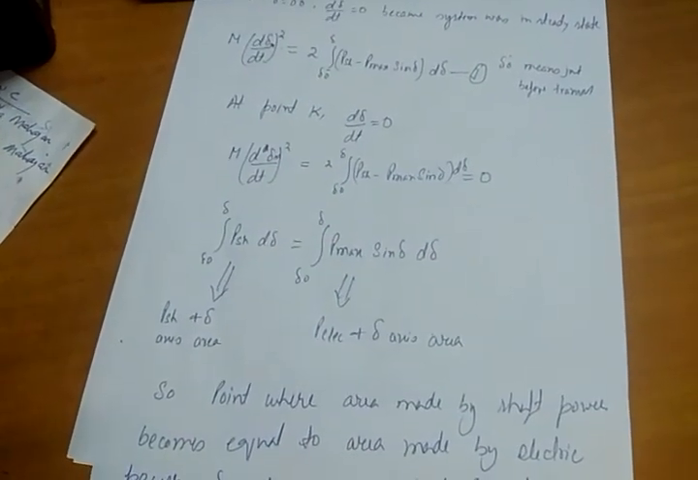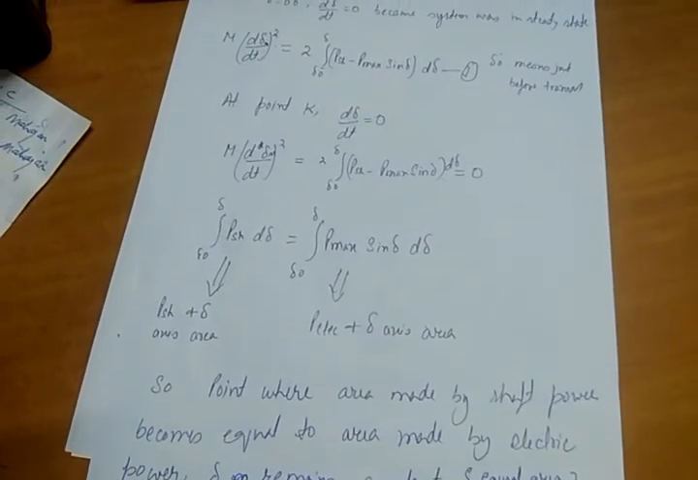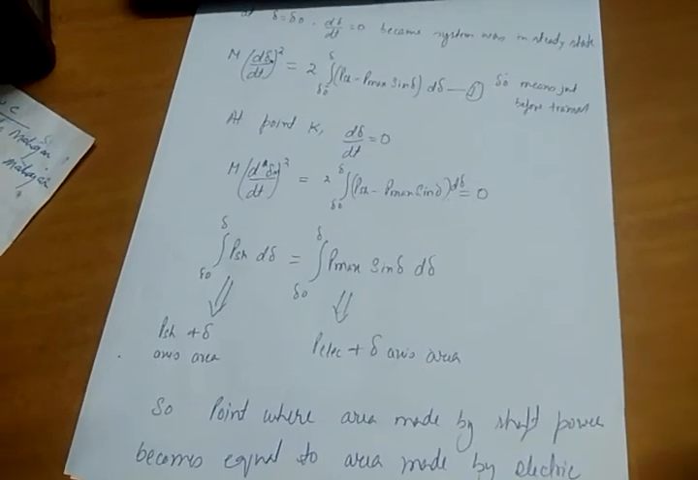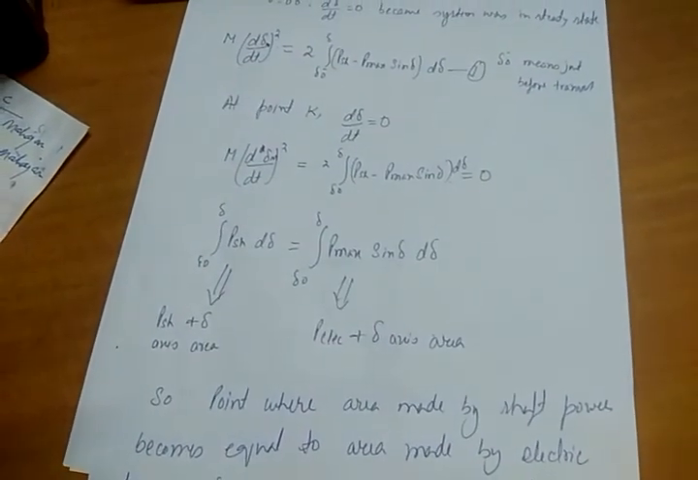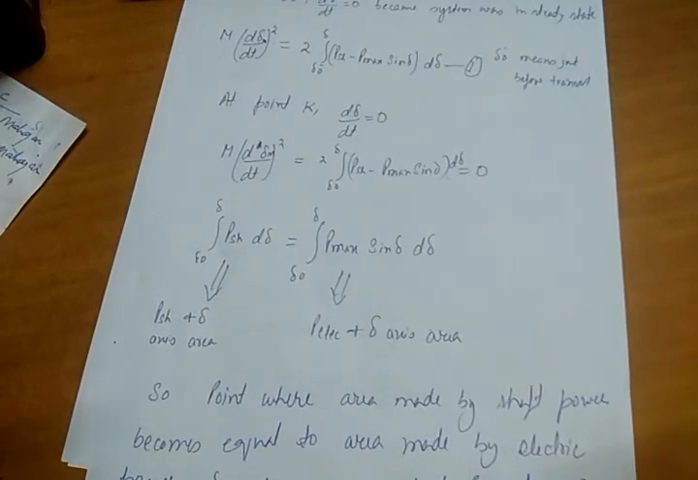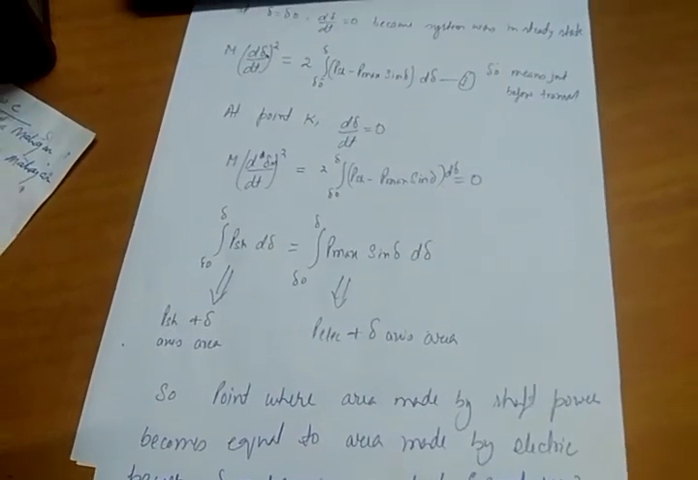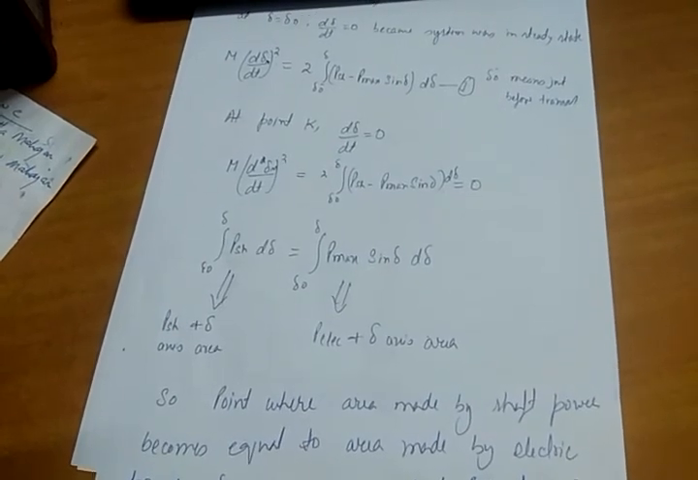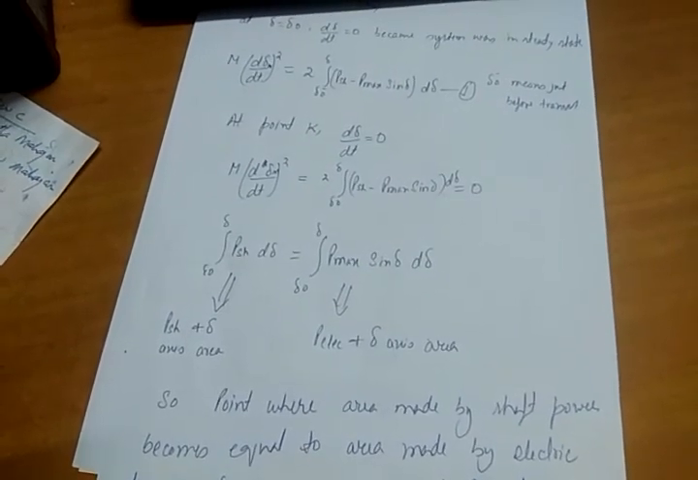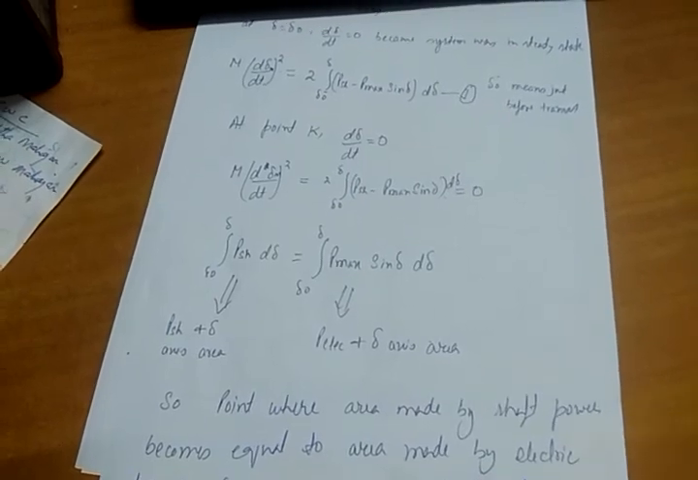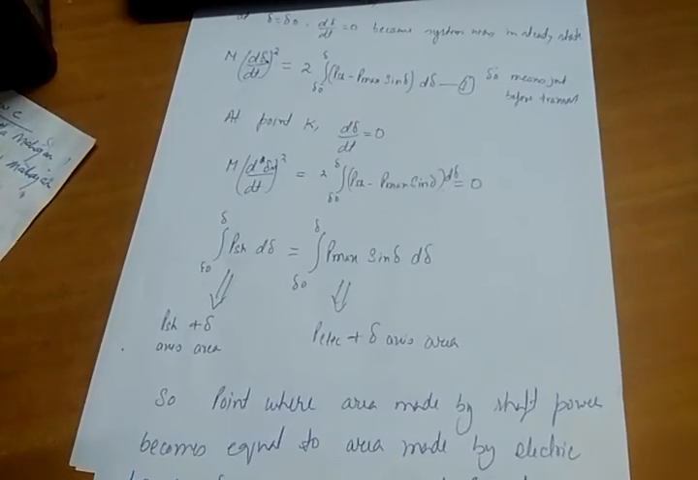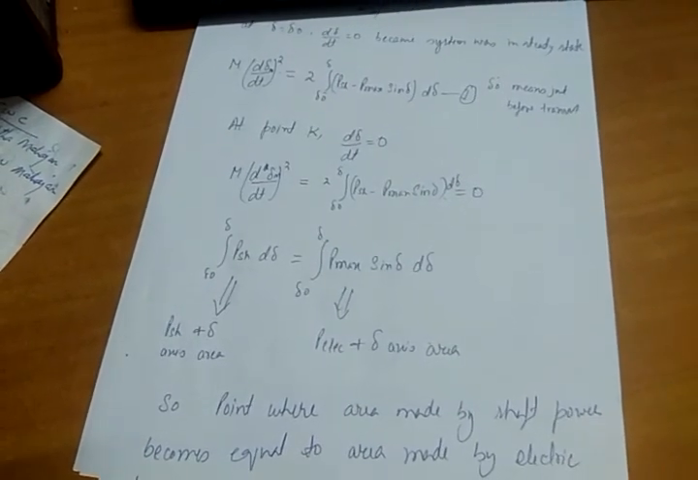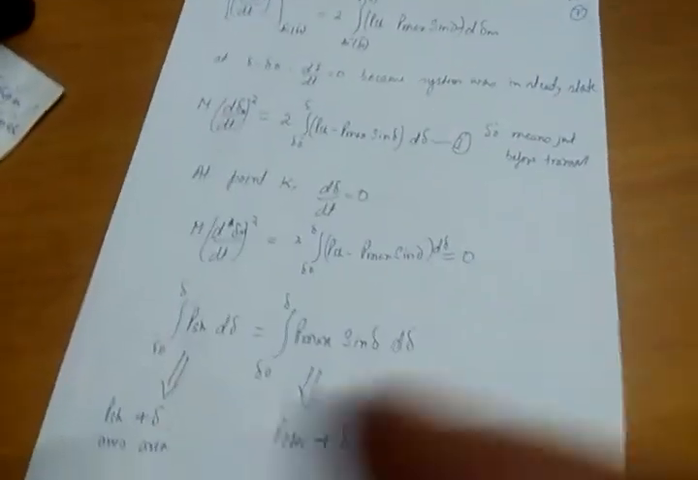This means this area equal to this area is called the equal area criteria. When there is a transient in the system, the rotor angle will increase when you clear the transient or when the fault is removed. So the electrical power will increase and the electrical power curve will move up to some point. At the point where the area made by the shaft power and the area made by the electrical power curve are equal, we say that it is the equal area criteria, and at that point the rotor angle delta will remain constant. Thank you.